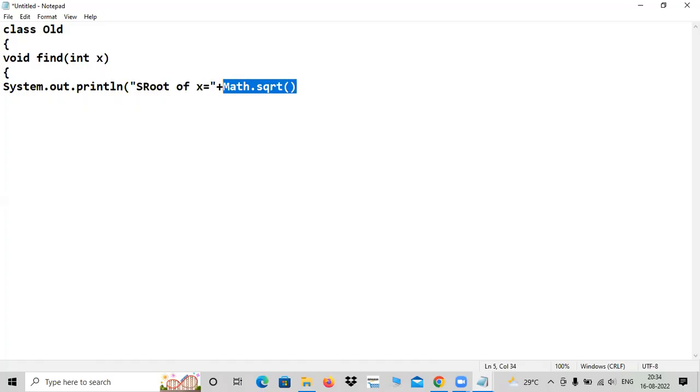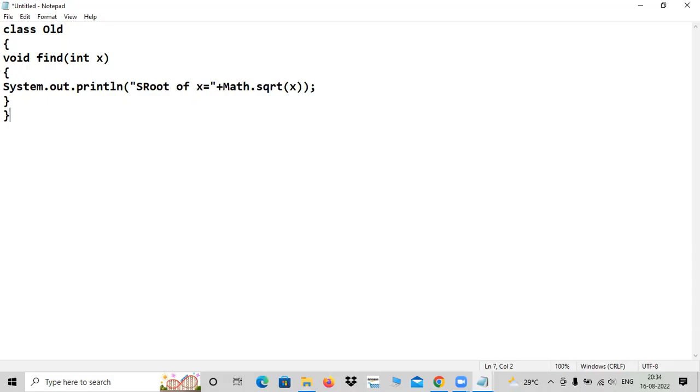No other go. Very simple method. If you want to find square root of a given number, sqrt is a predefined method. It is a static method present in math class. And how do you invoke static methods? Class name dot method. Yes, that's what is done. Done. So inside, let me pass the argument, that is x. Right. Done. Over.